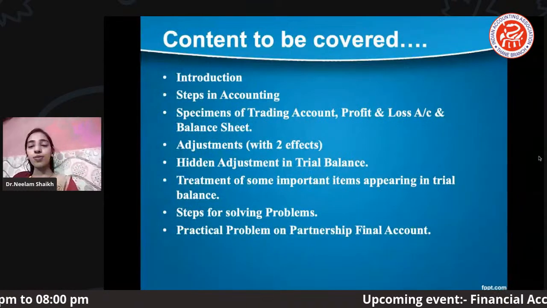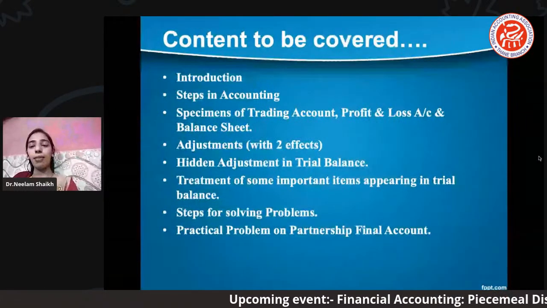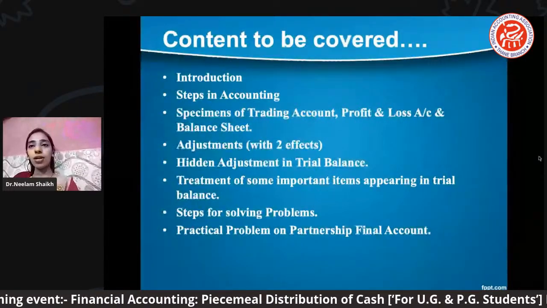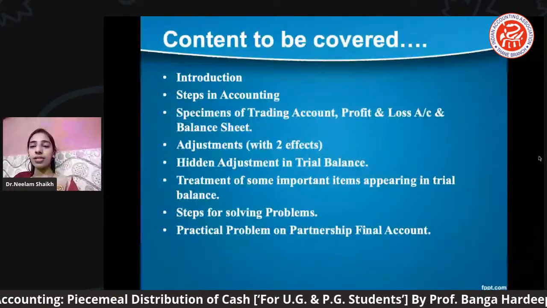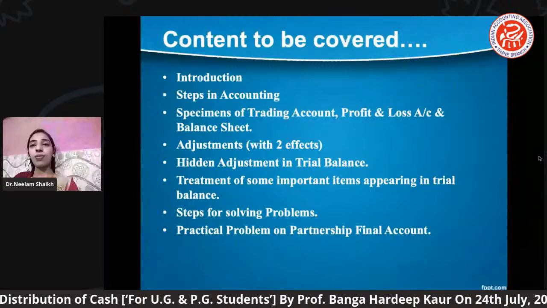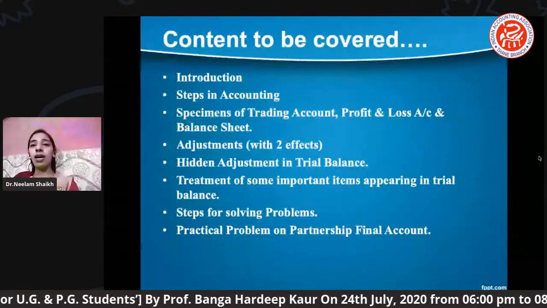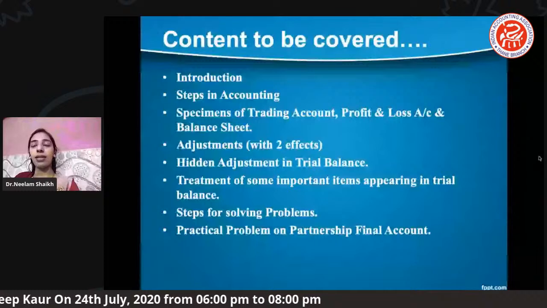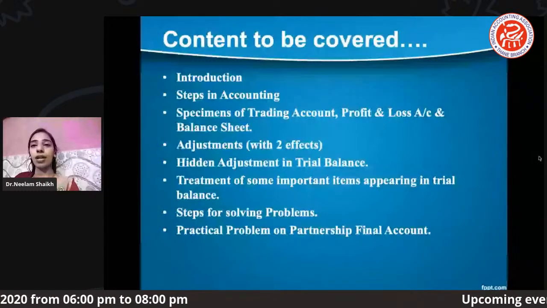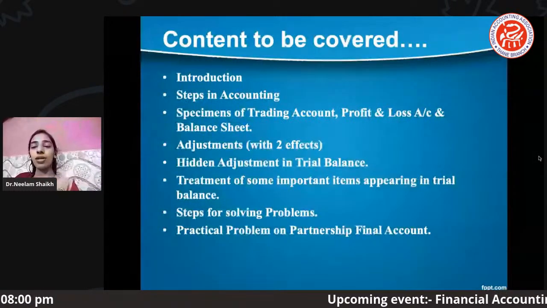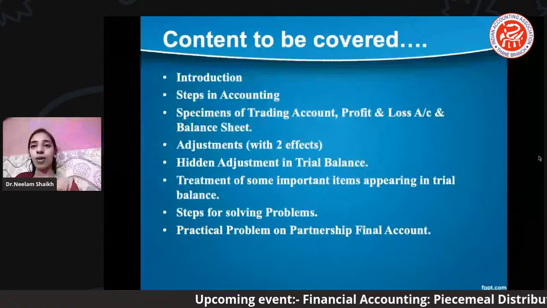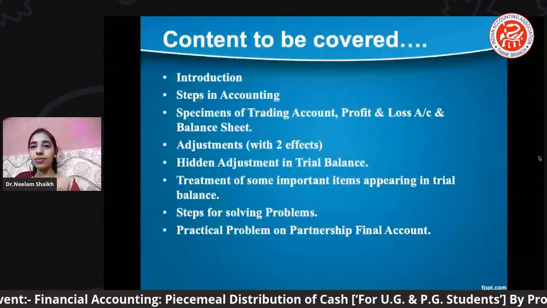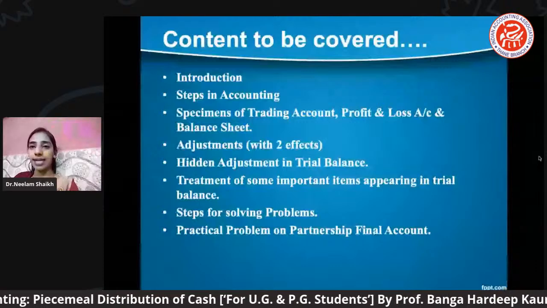The hidden adjustment which we usually see in the trial balance, that also we are going to deal with today. Treatment of some important items appearing in the trial balance, and those items have to be taken care of very well, because sometimes students leave them out, they might not have seen that particular item or hidden part of the adjustment, and because of that they couldn't tally their problem. So we're going to check that as well.